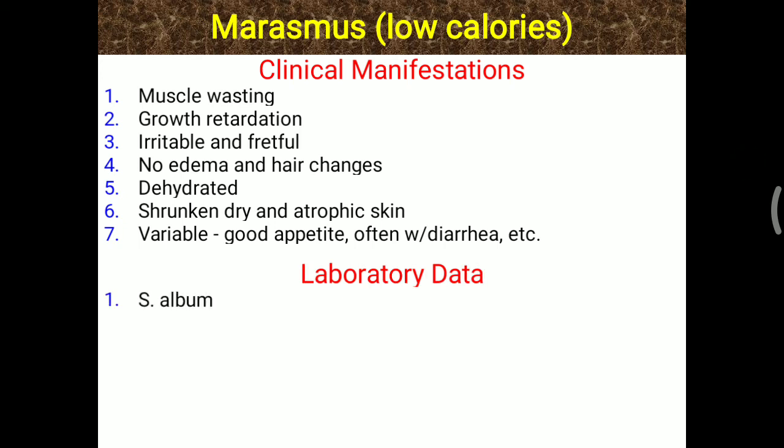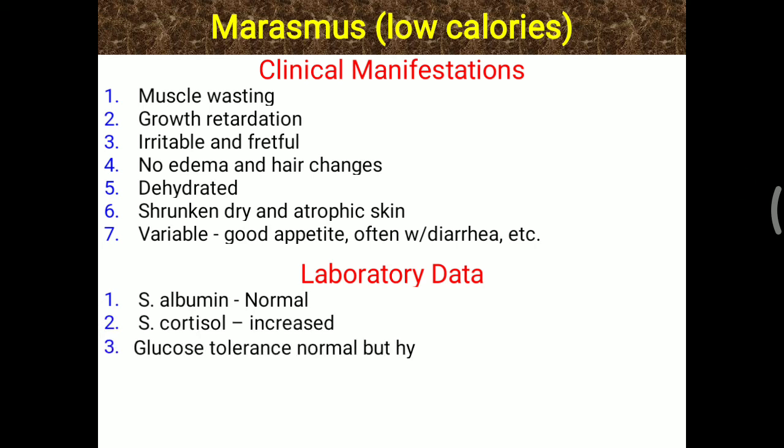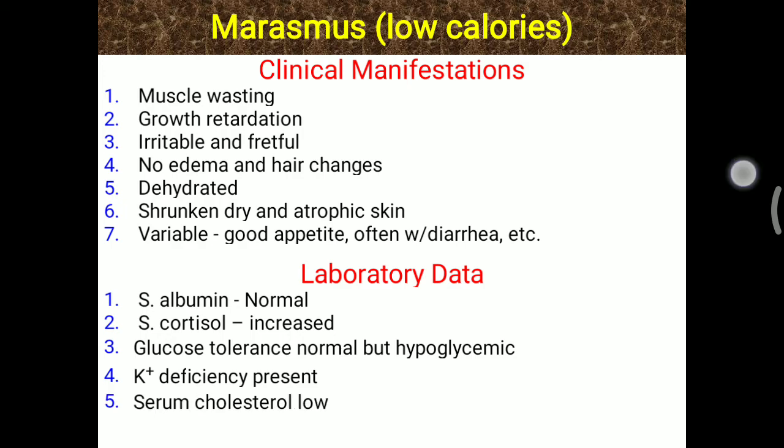Further, in the laboratory, serum albumin is found normal, which is quite different from kwashiorkor, but serum cortisol level is found increased. Glucose tolerance test is also normal, but a hypoglycemic condition is seen. Potassium deficiency is also present and serum cholesterol level is low. So these are the main laboratory findings.